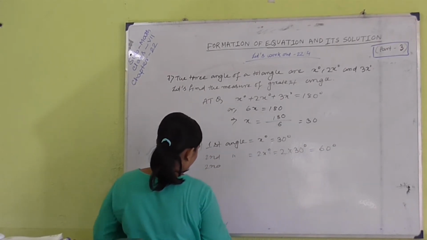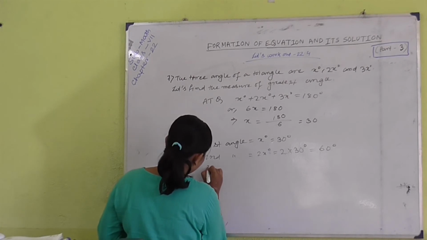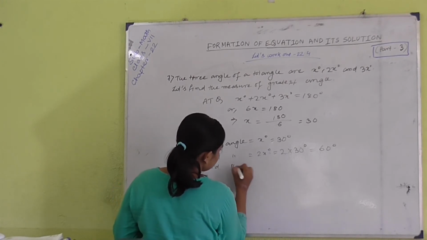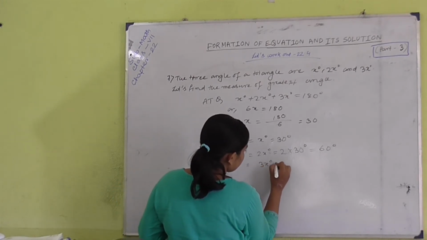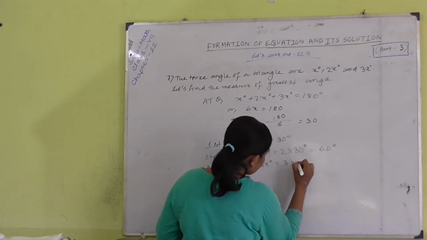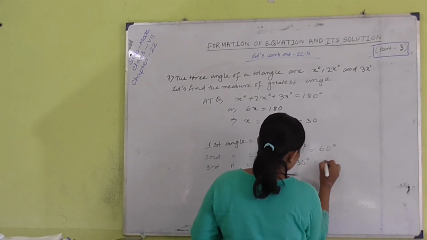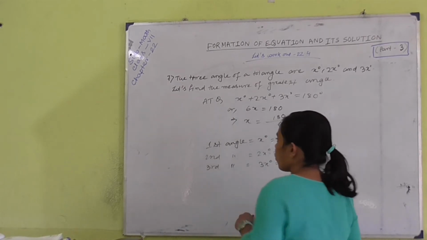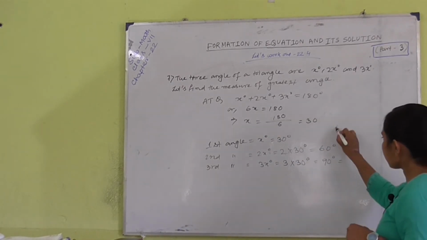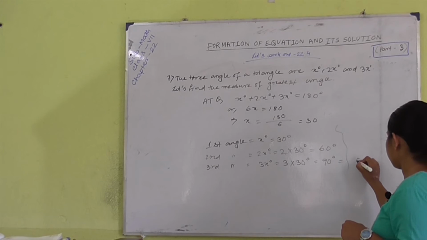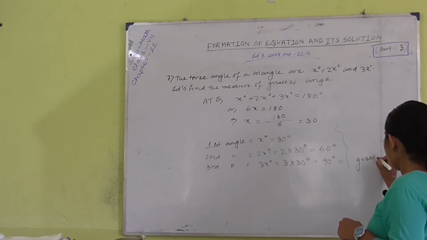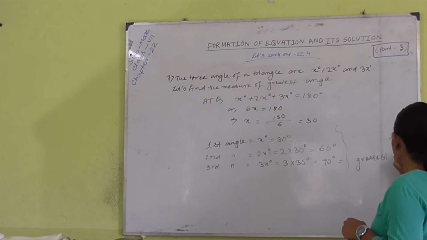So our third angle 3x degree, that's equal to 3 into 30, that's equal to 90 degrees. So easily we can see here 90 degrees is the greatest angle. This is our required solution.